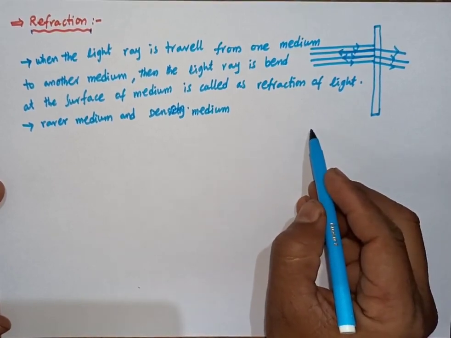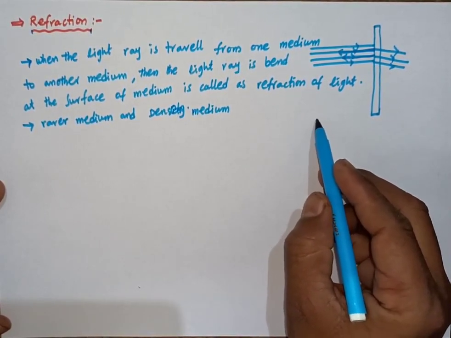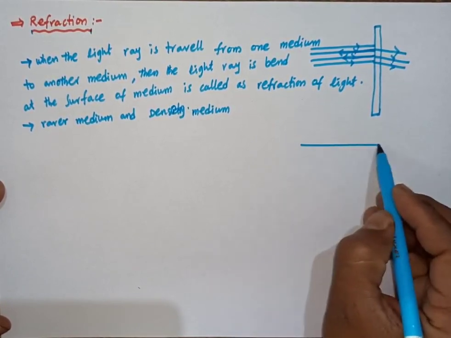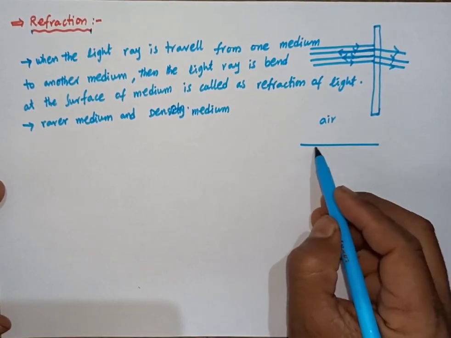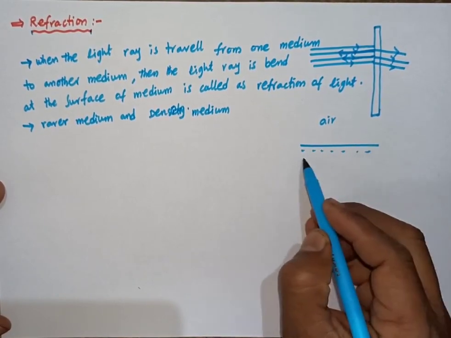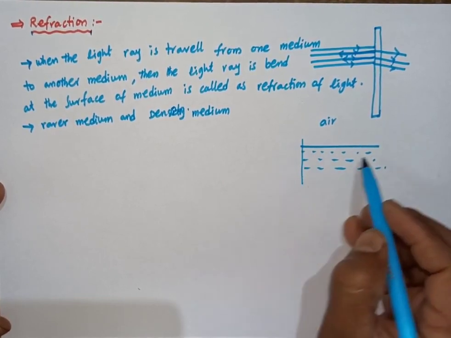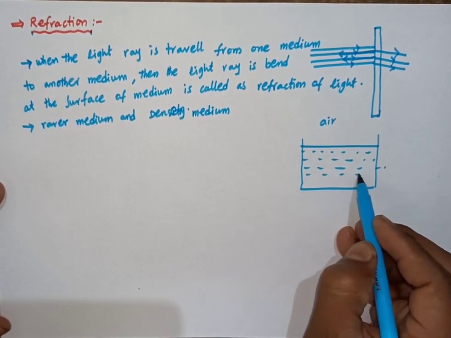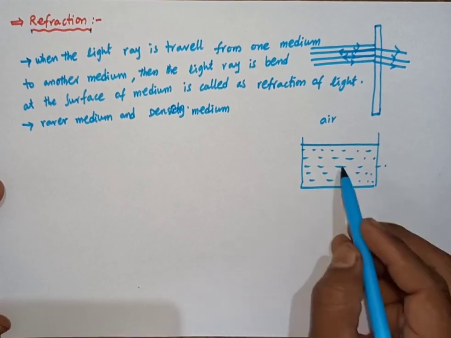For example, light is passed through air into a glass of water. In a beaker we have taken water.